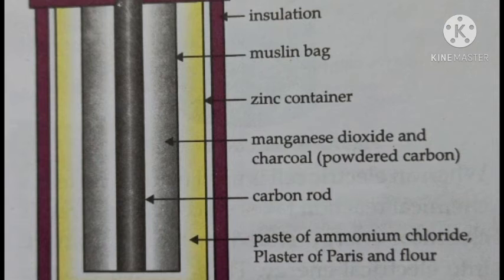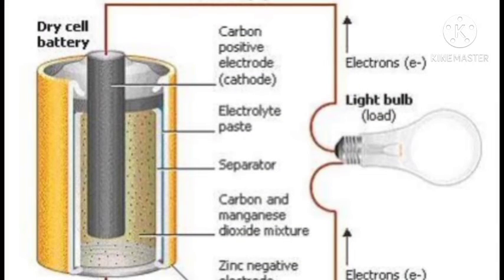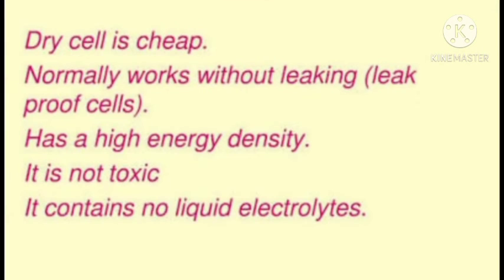It means that they are non-rechargeable. Okay, when all the chemicals are used up, it stops working, and these types of cells are known as primary cells. Now the advantages of a dry cell are that it is lightweight and small in size.